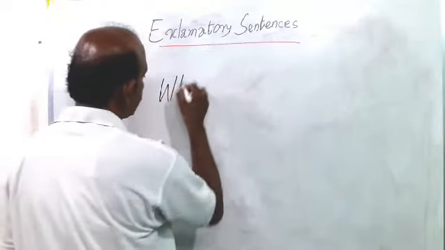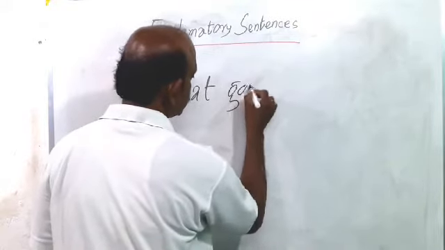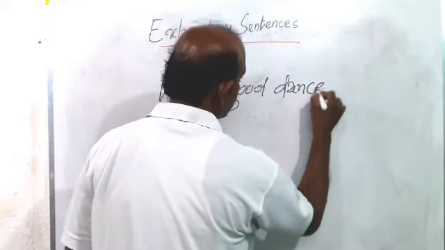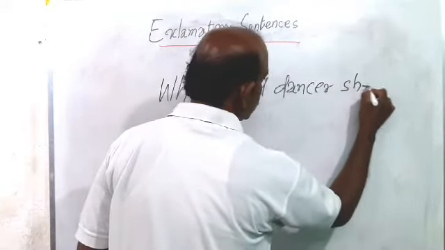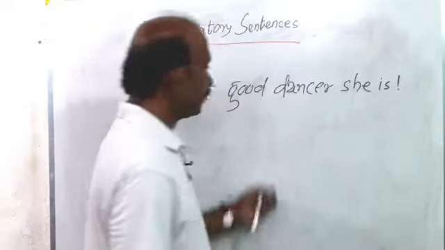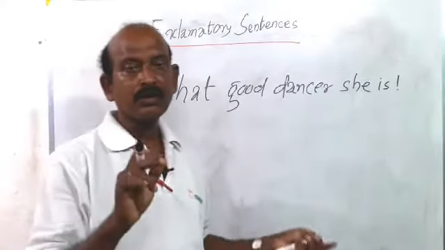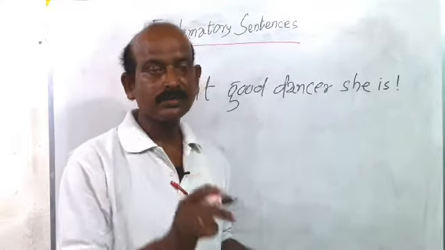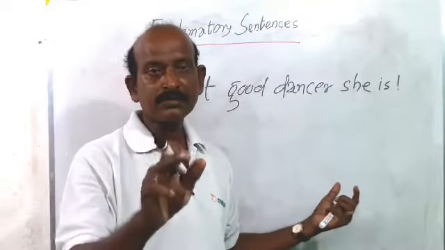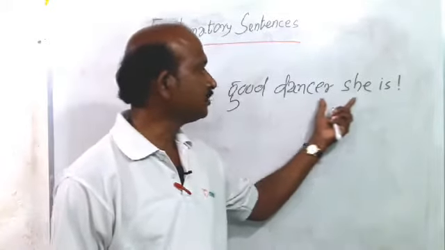What a good dancer she is. Here the speaker admires the dancer. So he says, what a good dancer she is.